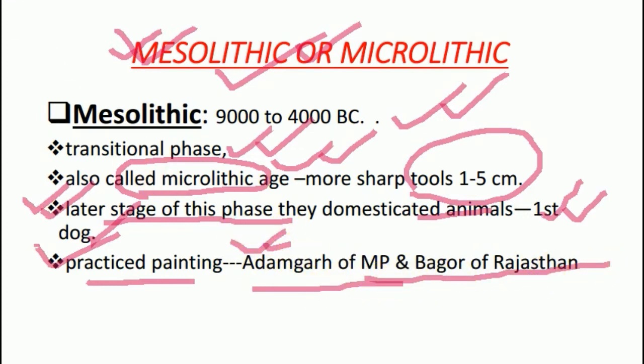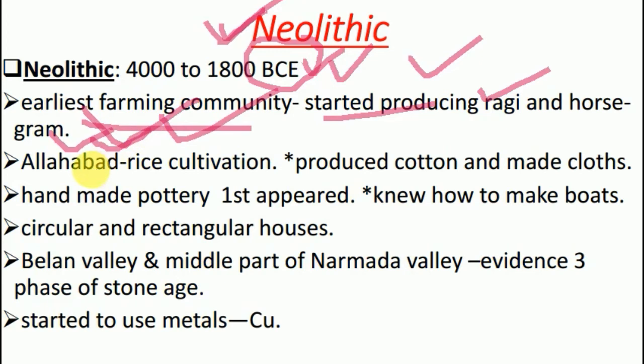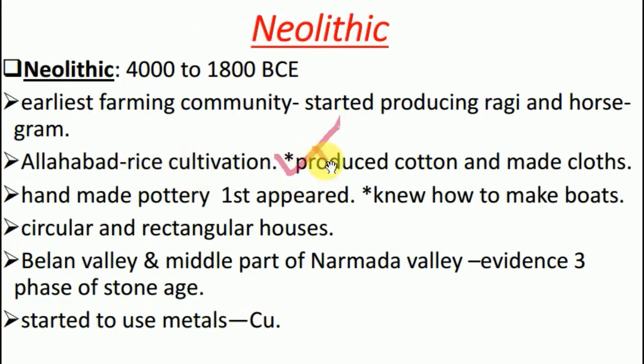Okay, and BCE bears the full form of Before Common Era. All of us know that the Neolithic people were the earliest farming community. Means in this period they started producing crops. Ragi and horse gram were the first crops they started to produce. The Allahabad district of UP bears the evidence of rice cultivation. In this phase, they also produced cotton, from which they started to make cloth.